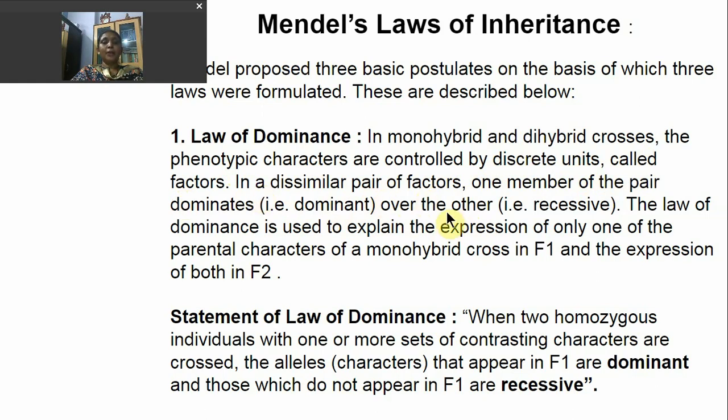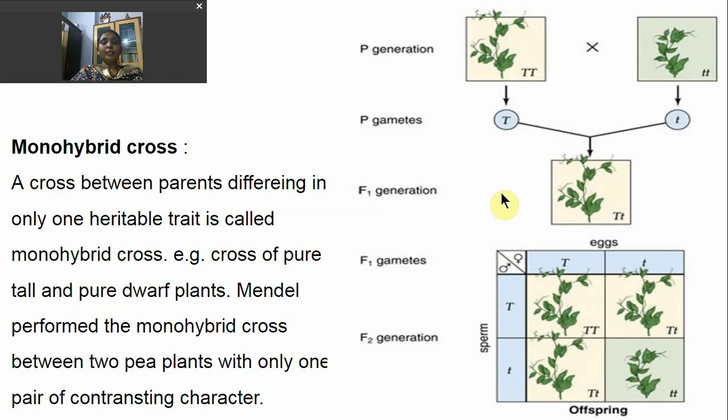In a dissimilar pair of factors, that means in a heterozygous condition, one member of the pair dominates over the other. For example, this law is easily studied in a monohybrid cross. Suppose these are two pea plants. They show the same characteristic features, and only one character is different in the two parents. That means one plant is tall in height and the other plant is dwarf.